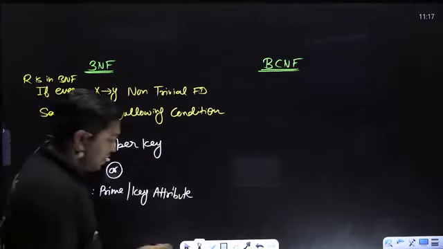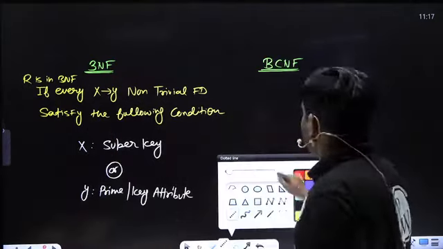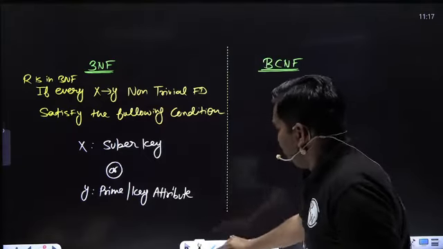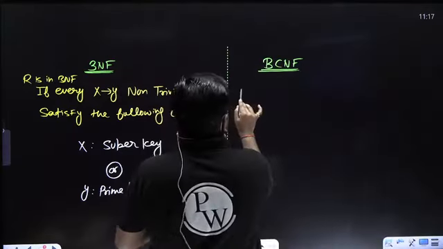And what is the condition for BCNF? There is only one condition for BCNF.